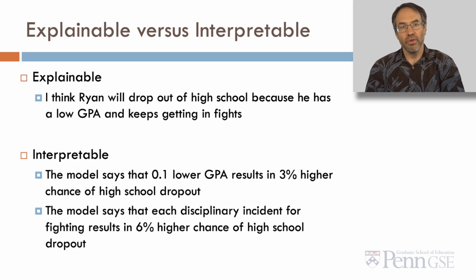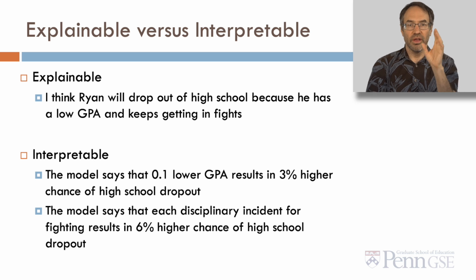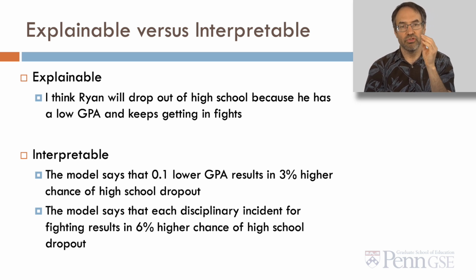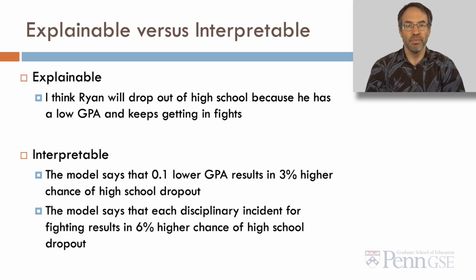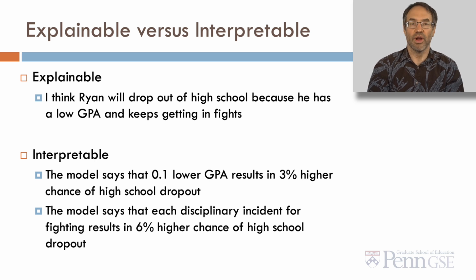So let me give an example of explainable versus interpretable. Explainable: I think Ryan will drop out of high school because he has a low GPA and keeps getting into fights. Interpretable: The model says that 0.1 lower GPA results in 3% higher chance of high school dropout, and the model says that each disciplinary incident for fighting results in a 6% higher chance of high school dropout.